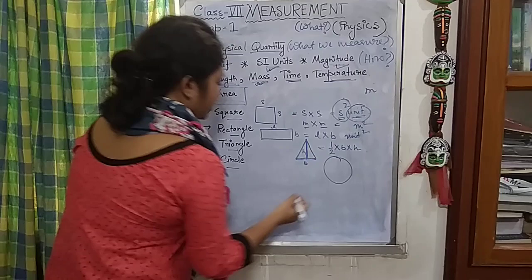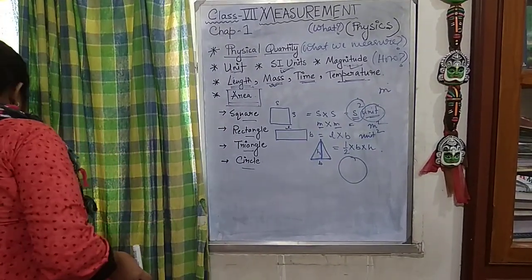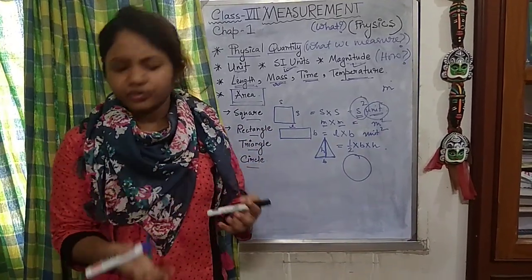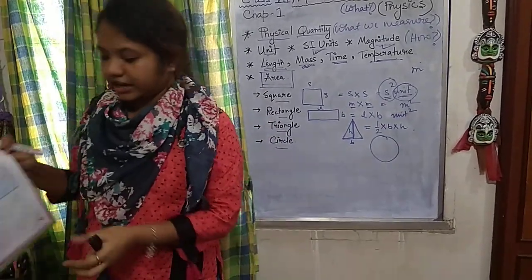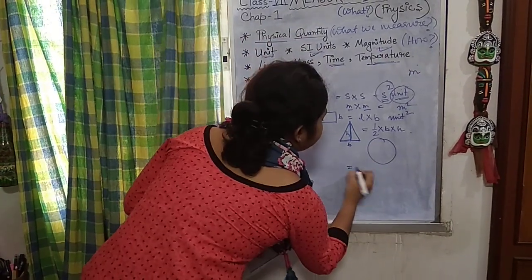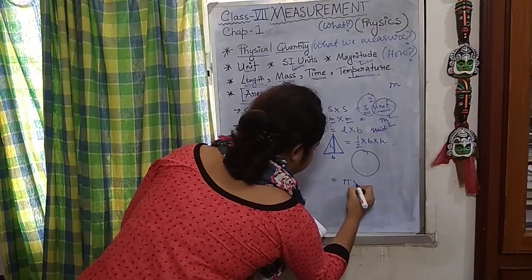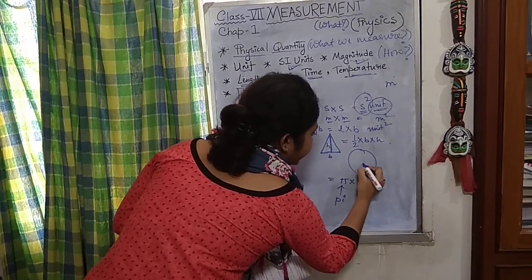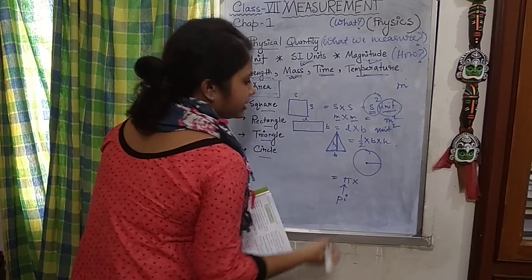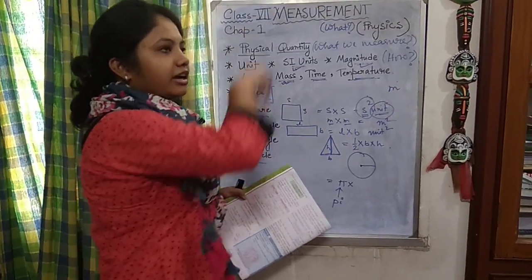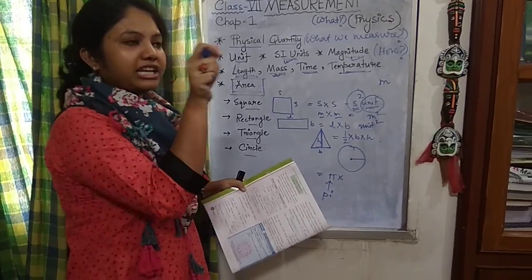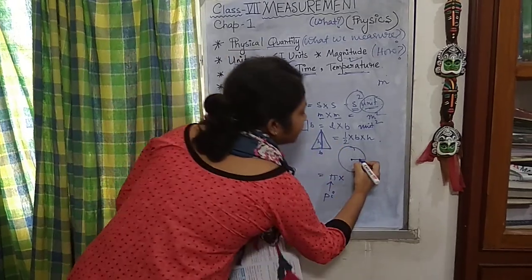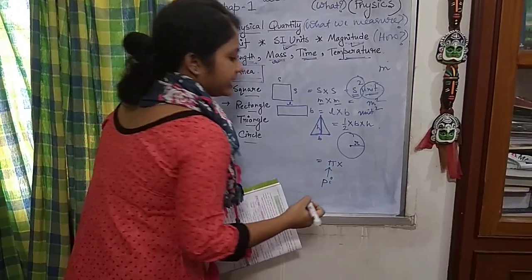And regarding the circle, there are certain terms which are quite new for us. That will be pi into radius. This is termed as pi. From the center, if I take the circle and measure to the circumference or the end periphery, we denote it as a radius, that is r.